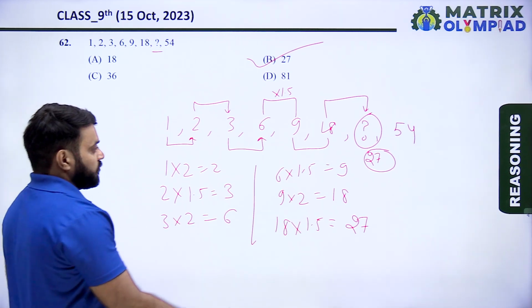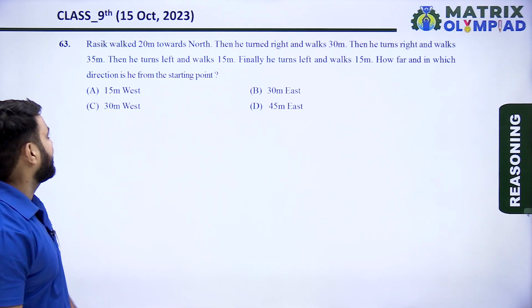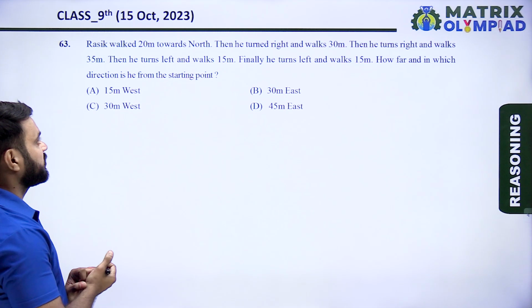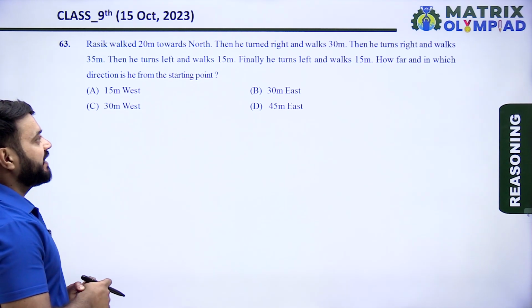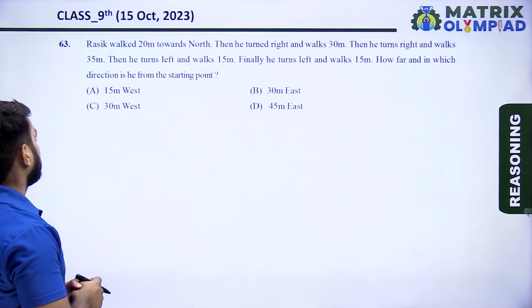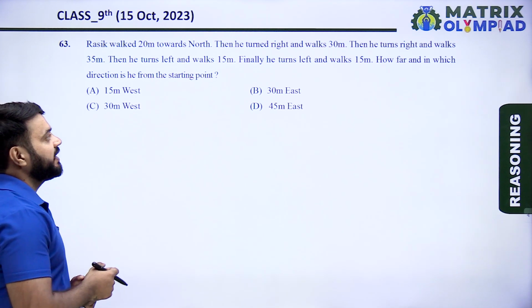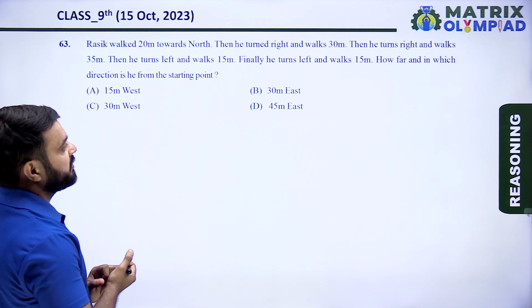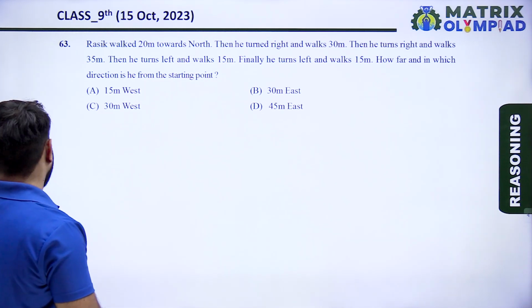Okay, so let's move on to the next question. So next question is question number 63. Rasik walked 20 meter towards north. Then he turns right and walked 30 meter. Then he turns right and walks 35 meter. Then he turns left and walks 15 meter. Finally, he turns left and walks 15 meter. How far and in which direction is he from the starting point?